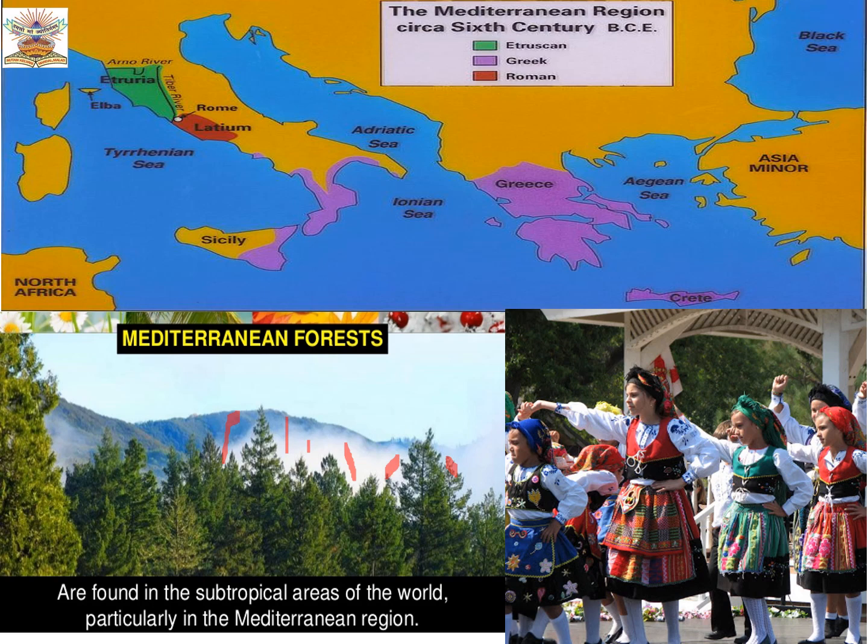The main seat of the Mediterranean region is, here you can see Greece, here you can see Rome. So the Mediterranean region is the main seat or center of the Greek and the Roman civilization. Yes, the Greek and the Roman civilization.